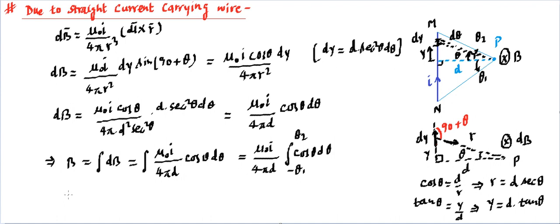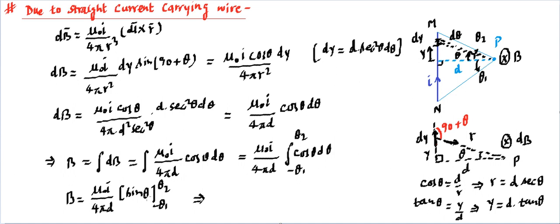So the final formula we can write over here is B equal to mu naught I divided by 4 pi d, in bracket, the integration of cos theta will become sin theta. Then we need to place the limits: sin theta, and the limit runs from minus theta 1 to theta 2. If I write directly, then you can understand.